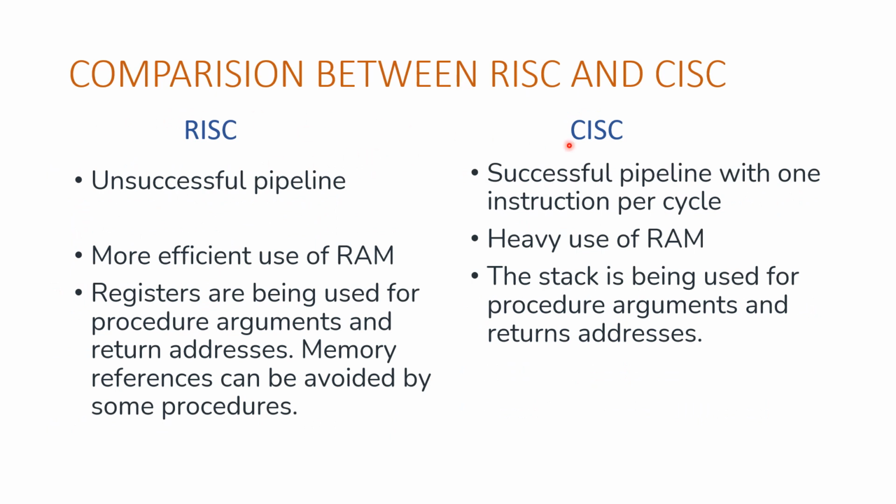Continuing the comparison between RISC and CISC. In RISC, there is an unsuccessful pipeline, whereas in CISC, successful pipeline with one instruction per cycle. RISC is more efficient use of RAM, whereas CISC is heavy use of RAM. In RISC, registers are being used for procedure arguments and return addresses. Memory references can be avoided by some procedures, whereas in CISC, the stack is being used for procedure arguments and return addresses.